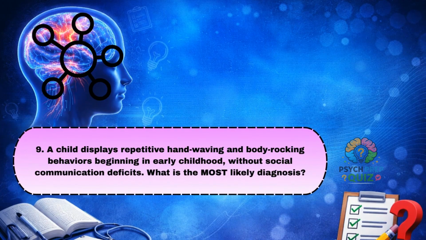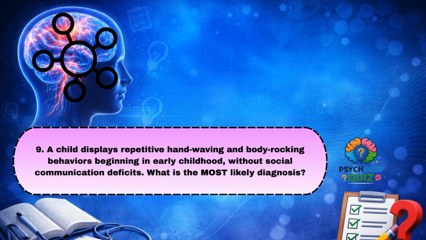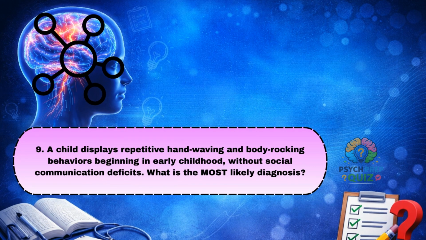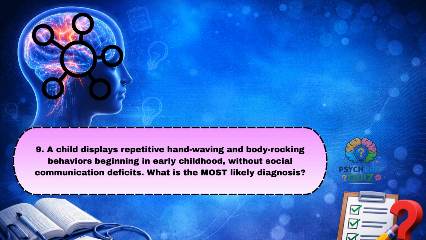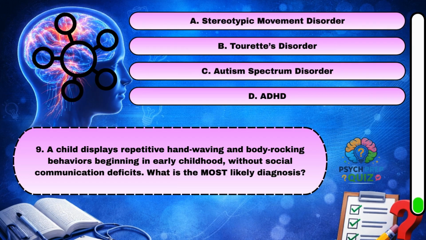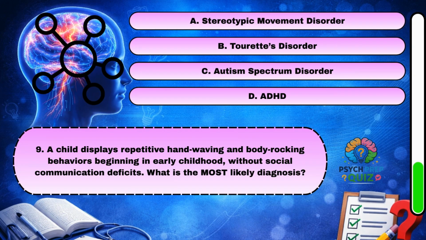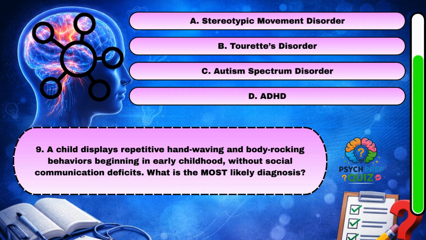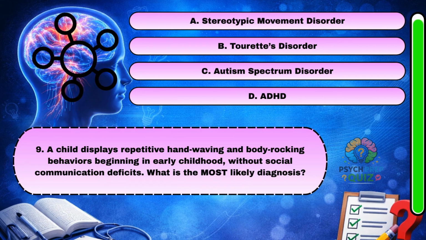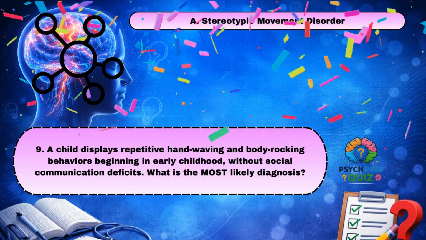A child displays repetitive hand-waving and body-rocking behaviors beginning in early childhood without social communication deficits. What is the most likely diagnosis? A. Stereotypic movement disorder.